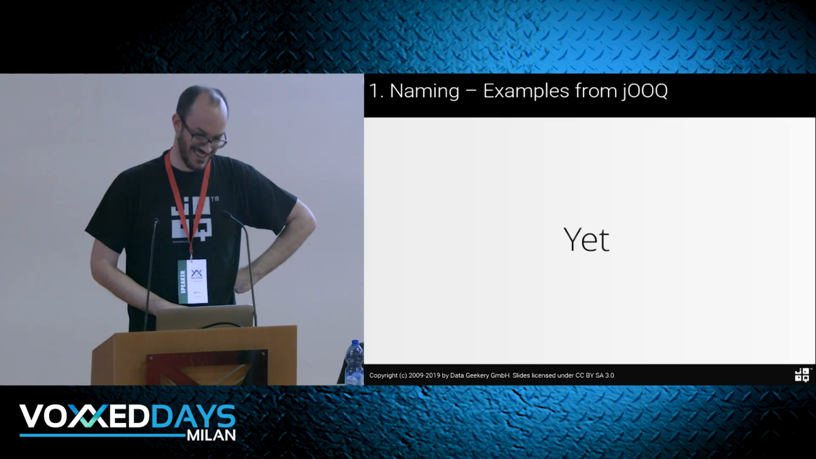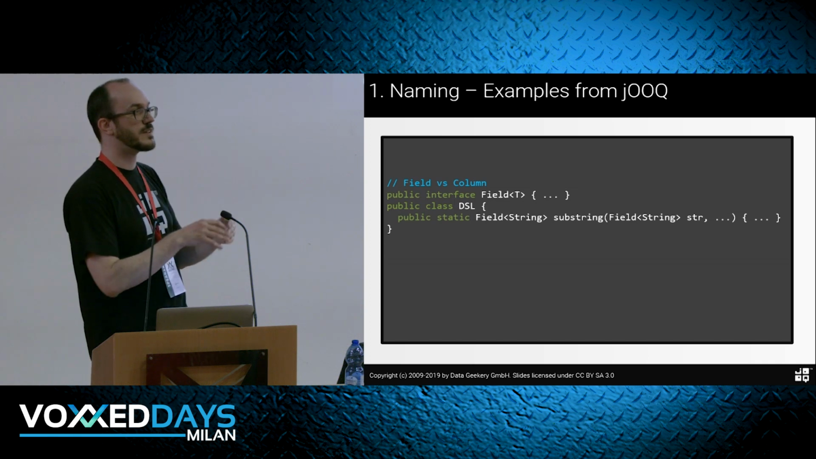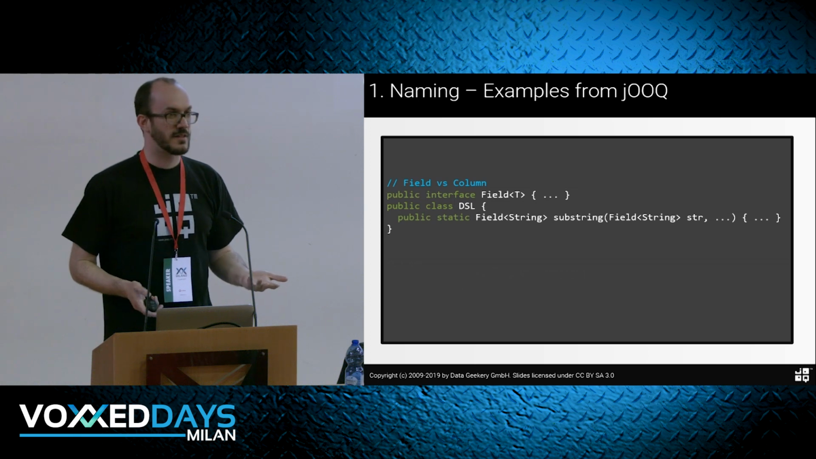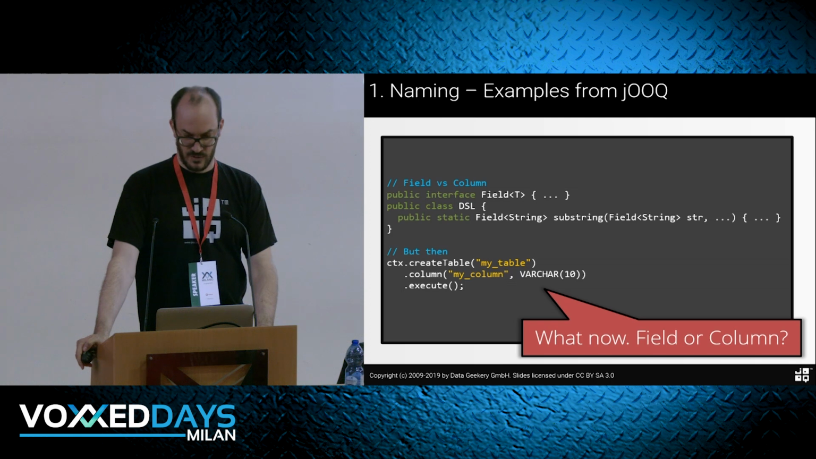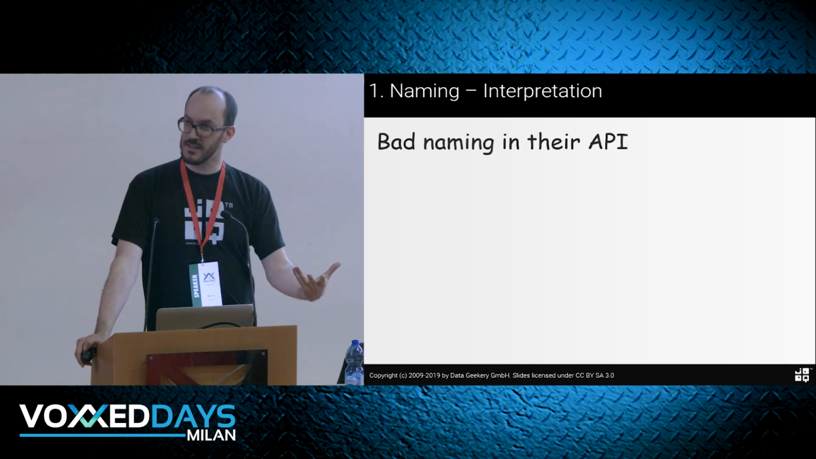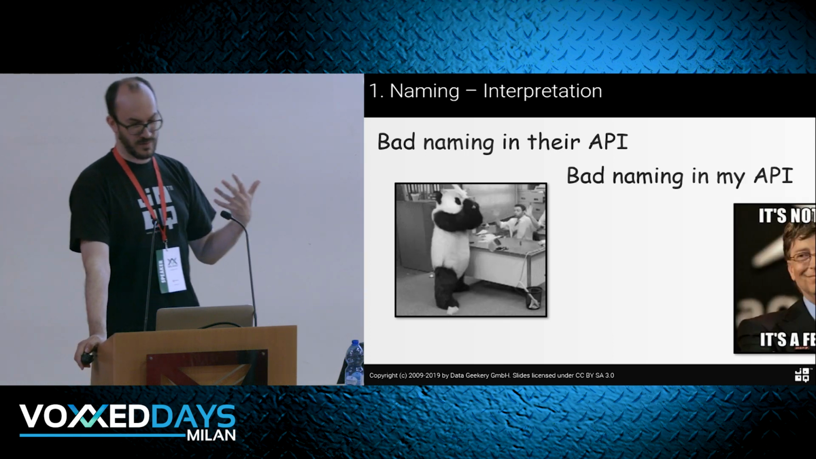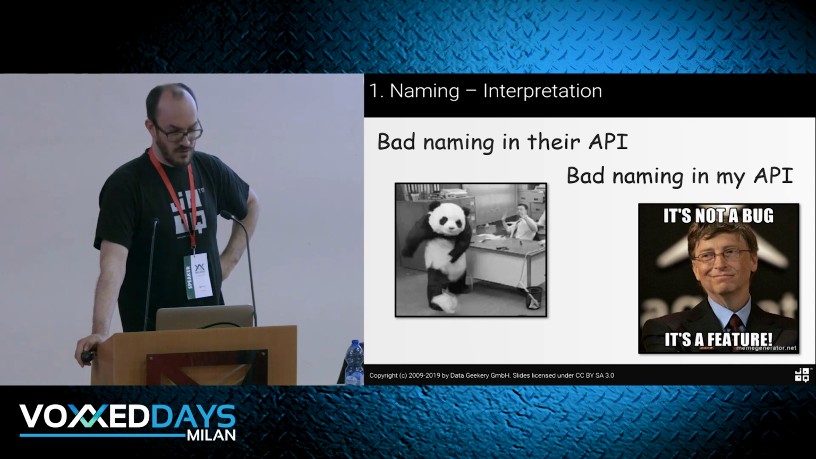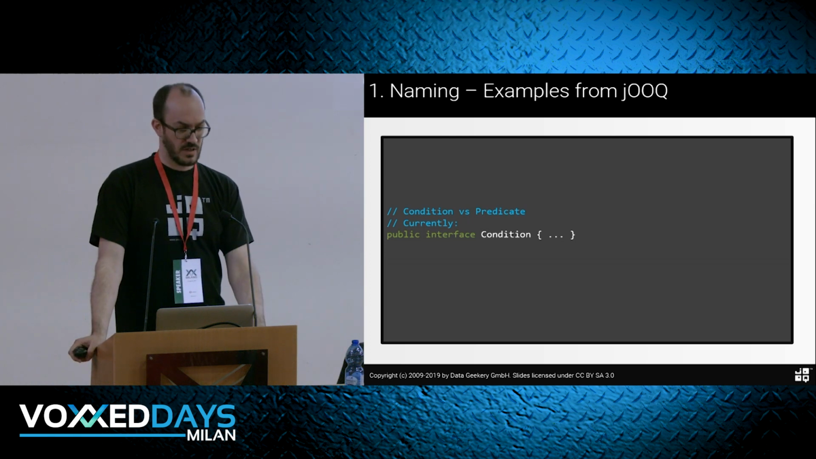Yet, even in jOOQ, almost a perfect API, this was called field for ages, right? In a database you have columns, and for some reason it was called field historically, and then suddenly there's this column name again. What is it now, field or column? It happens to the best. So bad naming in their API, you know, all the time we're ranting about bad naming in our API, yes, okay. But it's really difficult. You have to restrain yourself so often. For instance, not only is it called field, but it's also called condition in this API.